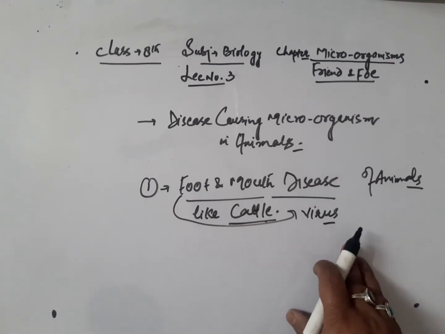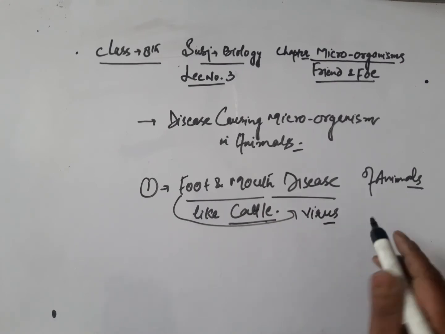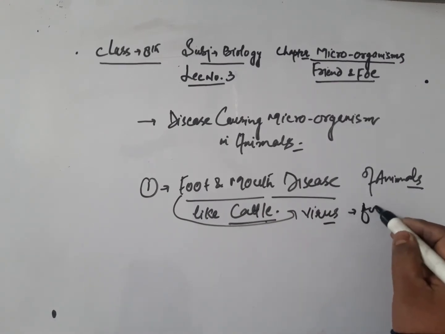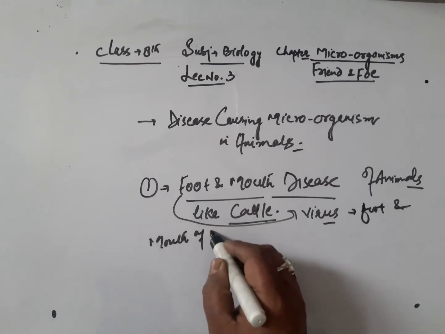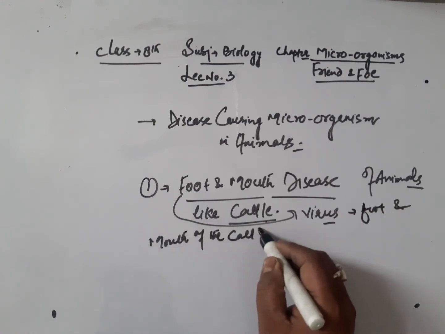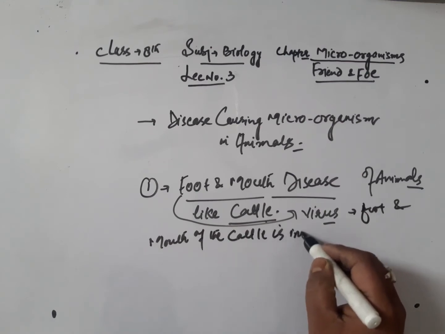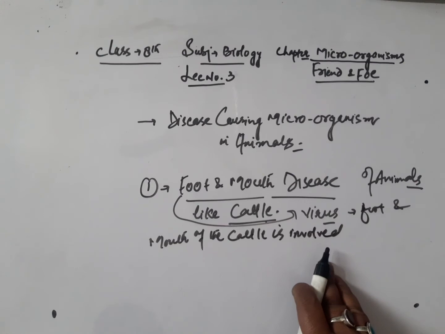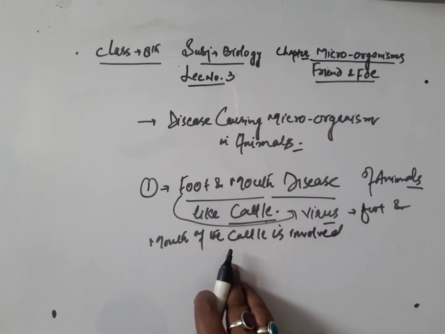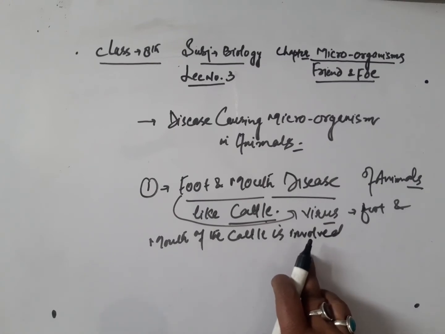In this, the foot and mouth of the cattle is involved. That's why it's called foot and mouth disease. And the causative microorganism of foot and mouth disease is virus.